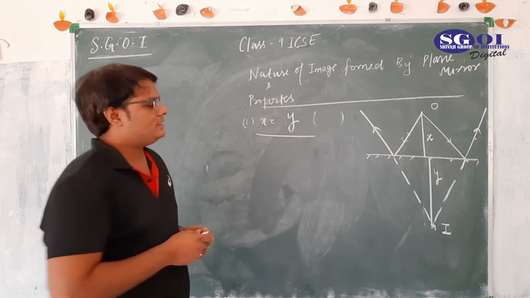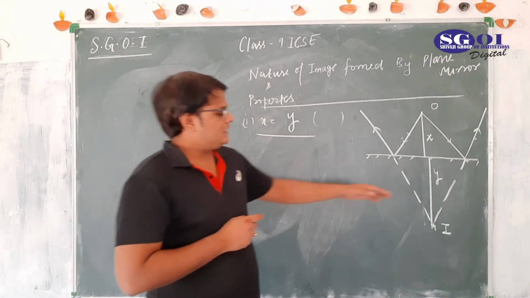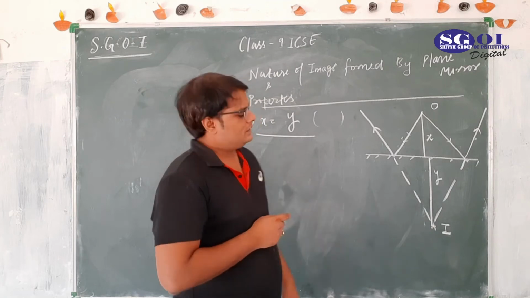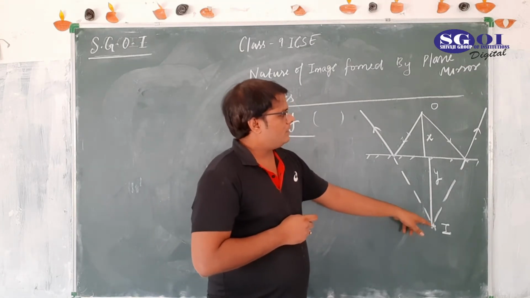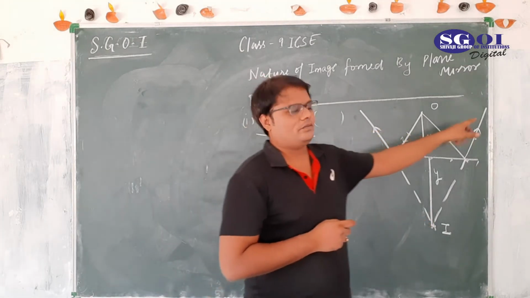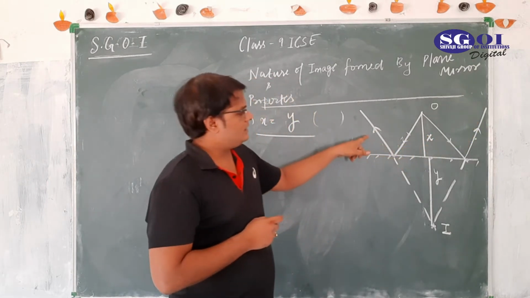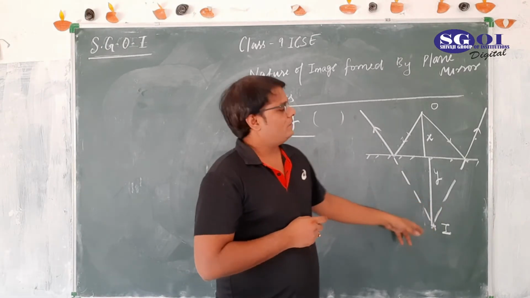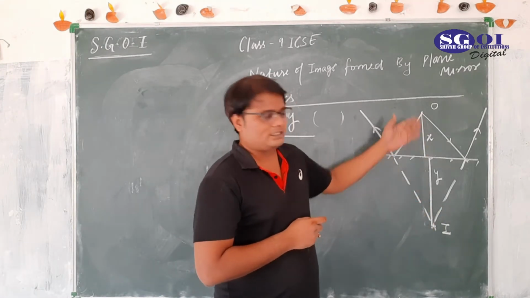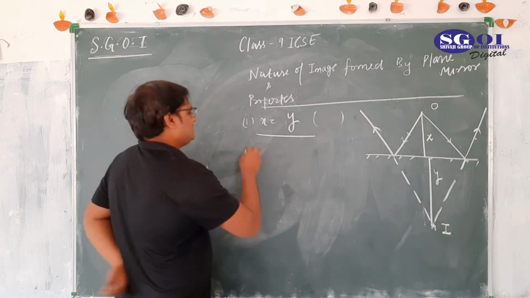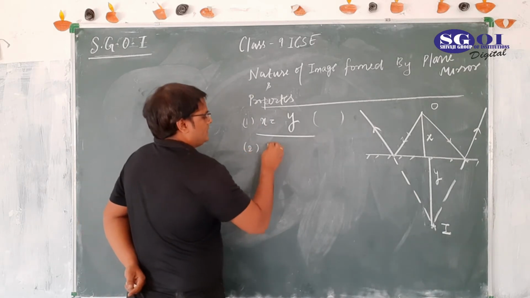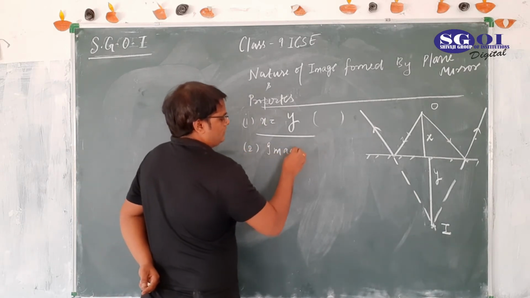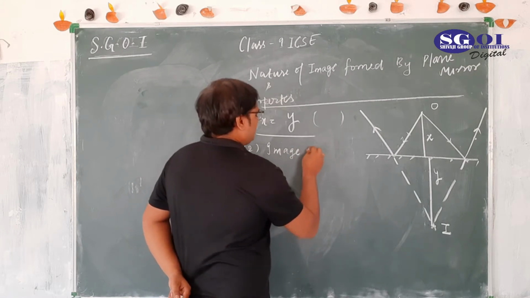Second point is nature of image. This image is formed by the intersection of these two reflected rays, but they are not cutting in reality. They are cutting virtually. We have to extend them back to the other side. So nature is virtual. Image is always virtual in case of plane mirror.